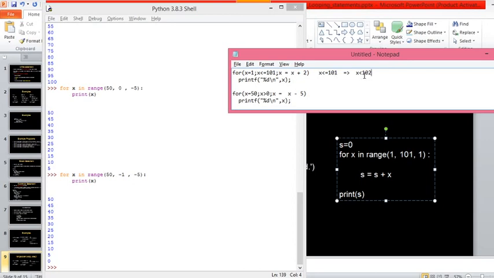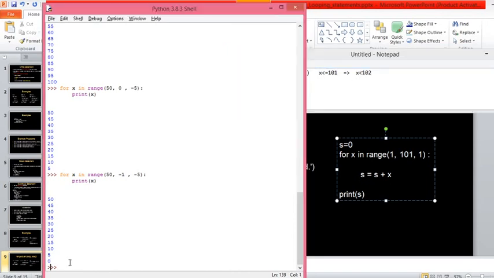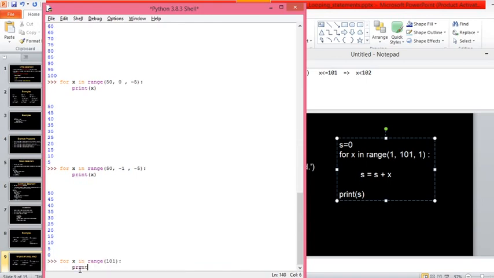To stop at 101, including 101, you can write the condition as x less than 102. So in Python, see here, for x in range of 101. If I write 101, it will not include 101. It will stop at 100.